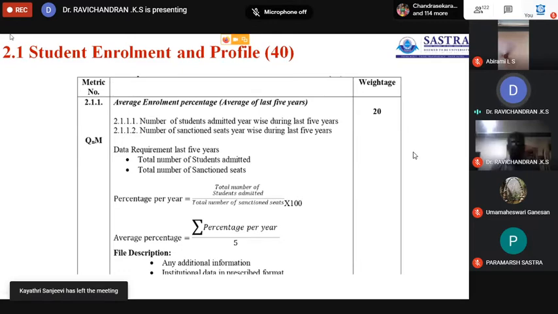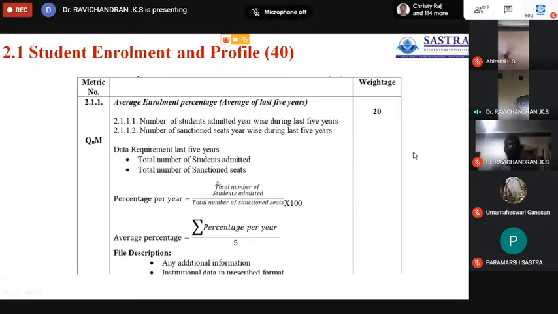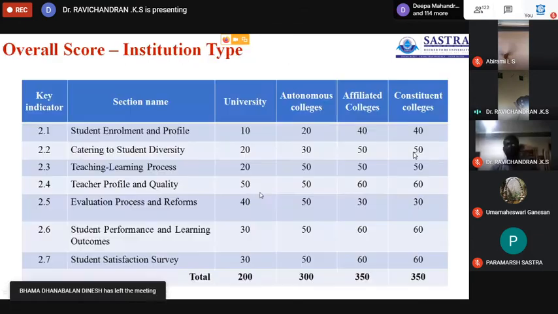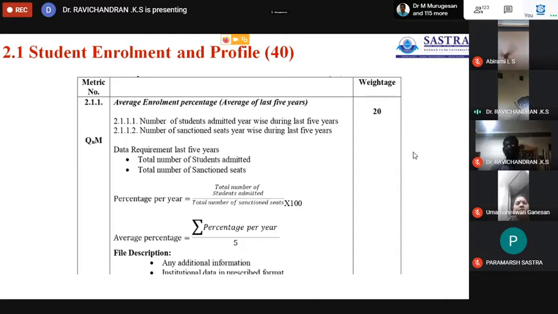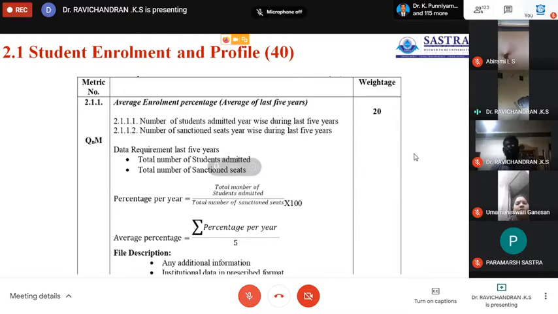The percentage per year equals total number of students admitted divided by total number of sanctioned seats into 100. Suppose the sanctioned seats are 1000, but you have admitted only 880, then the average for that particular year is 880 divided by 1000, you will get 88%.